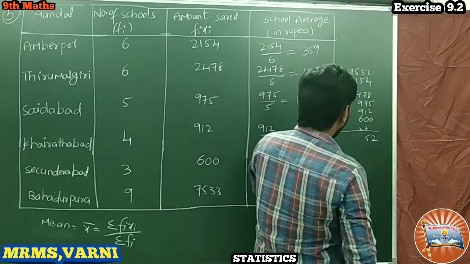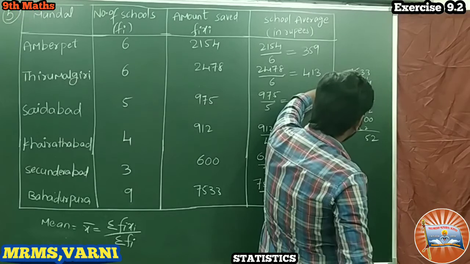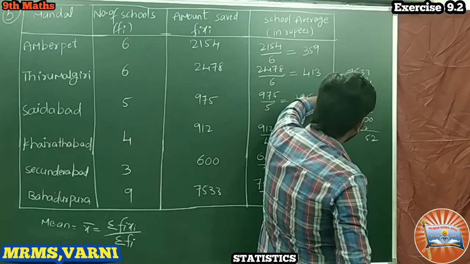Once again we shall check. I am doubtful of this. 3 plus 5 8, 8 plus 7 15, 15 plus 7 22, 23 24 25.